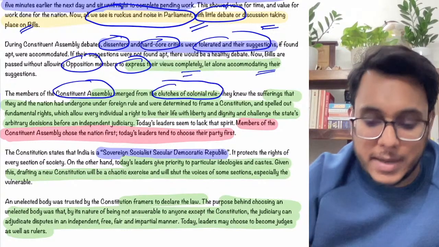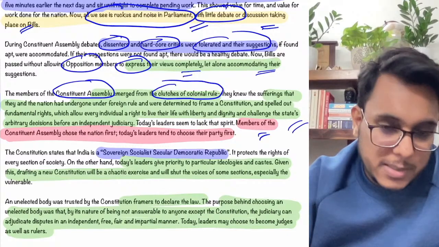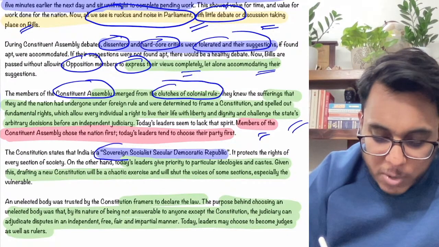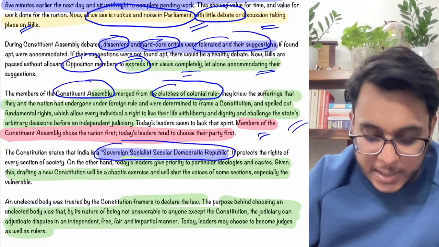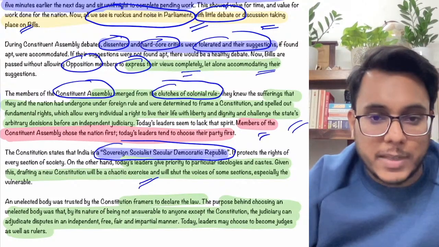Such kind of things are coming. So will the independent individual rights be respected? It is something which is doubtful. After that, today's constitution is talking about the sovereign socialist secular democratic republic, which gives power to everyone, irrespective of their status.